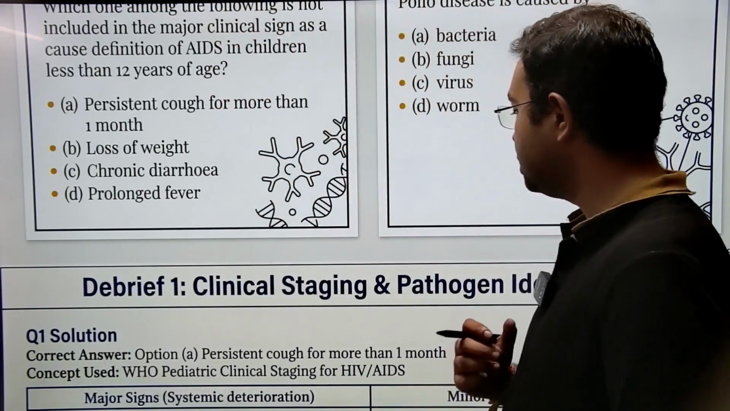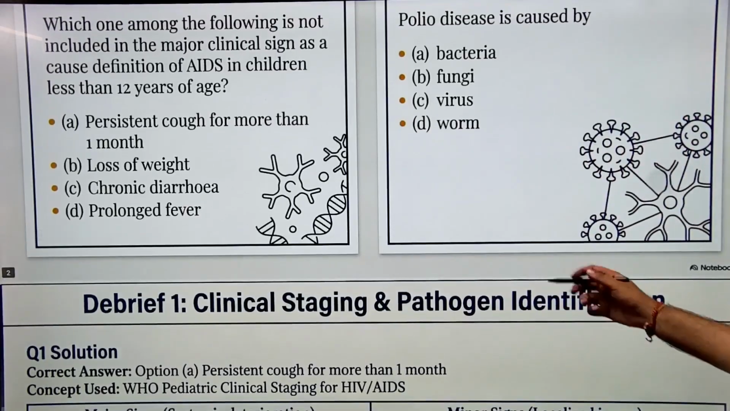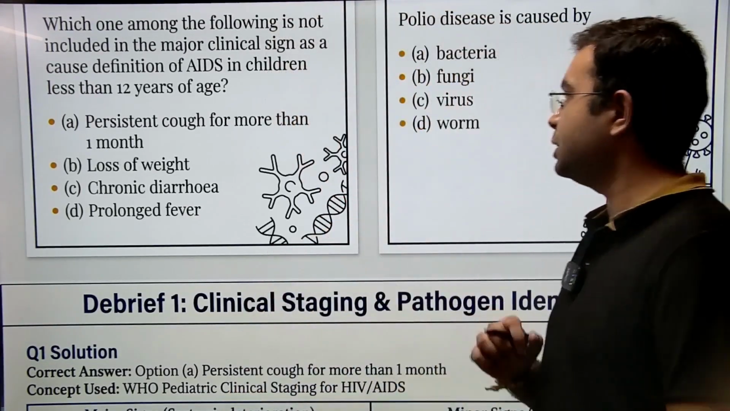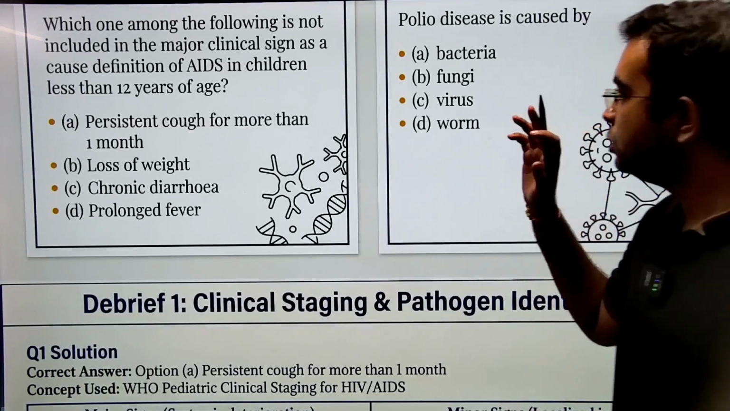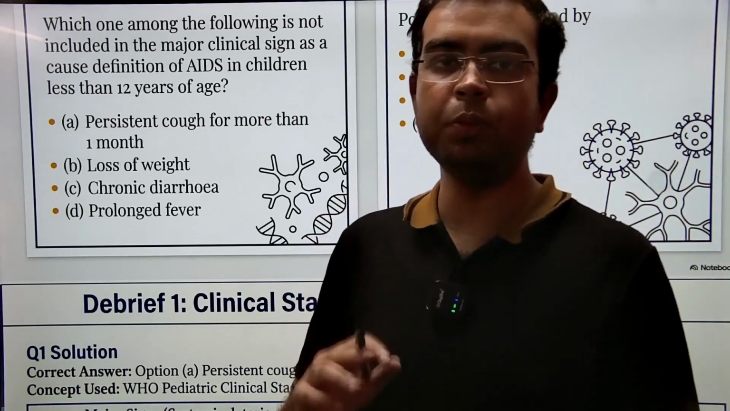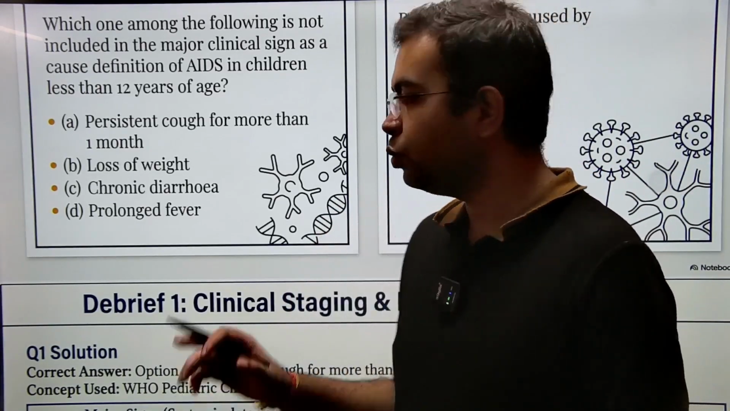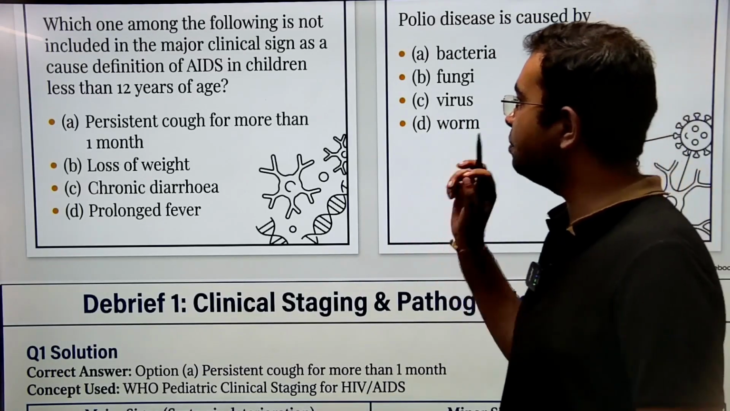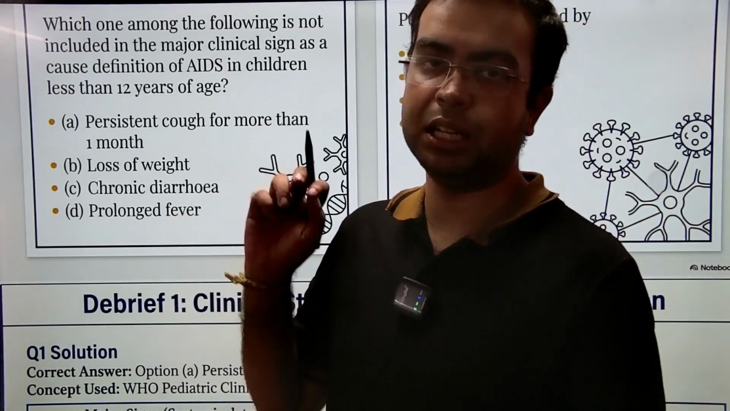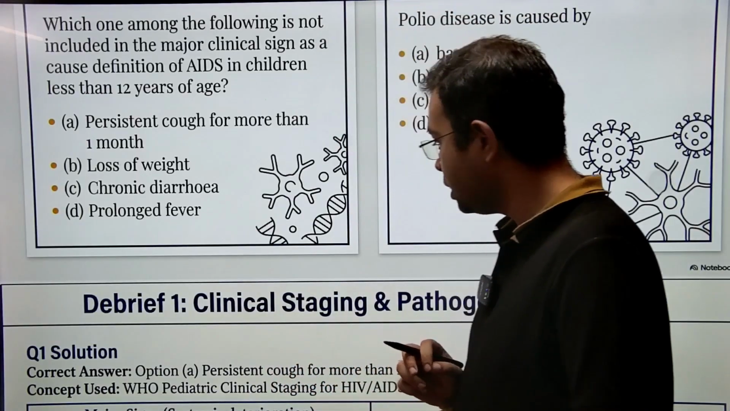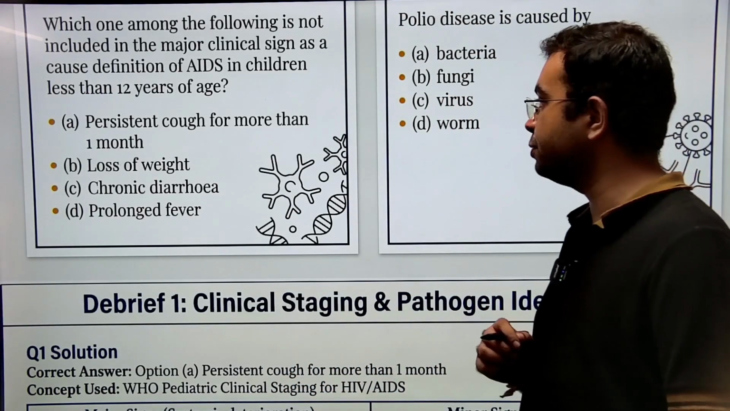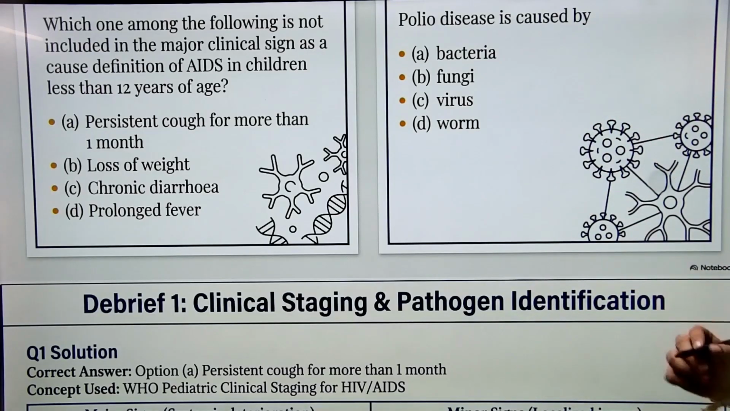तो the question is कि AIDS के कुछ symptoms लिखे हुए हैं यहाँ पे, ठीक है? What the question is asking that जो 12 साल से कम उम्र के बच्चे हैं उनमें इसमें से कौन सा symptom AIDS का major symptom नहीं माना जाता, ठीक है? So the correct answer to this question is persistent cough for more than 1 month.